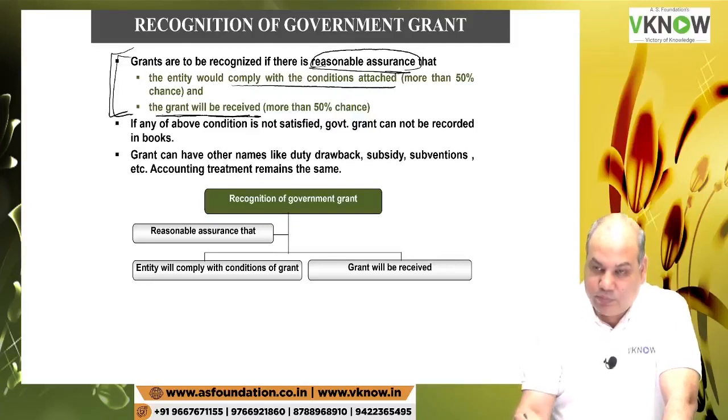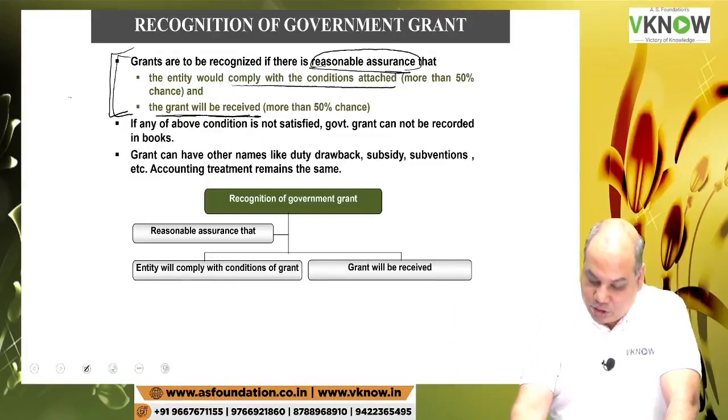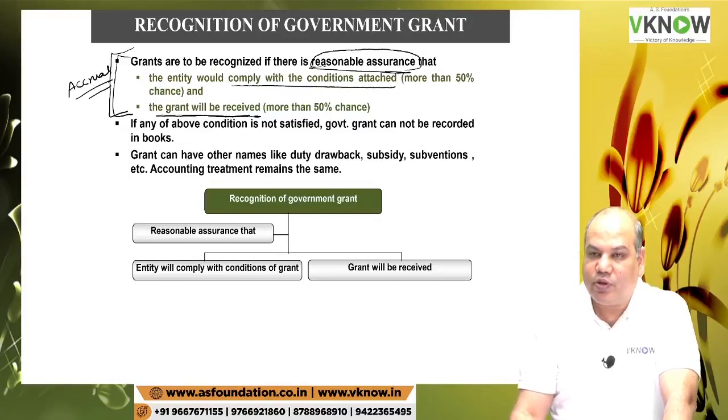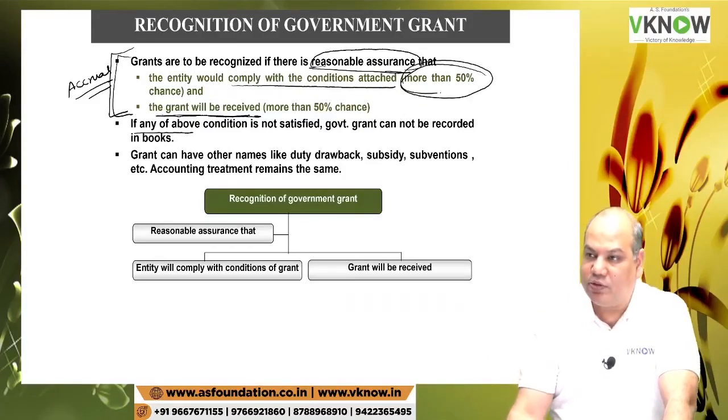So if you have more than 50% probability on both, then you can recognize on accrual basis. But if the probability for both or at least one of them is less than 50%, then don't recognize the government grant. If any of the above conditions is not satisfied, like there is a less than 50% chance that you will comply with the condition, don't recognize the government grant.